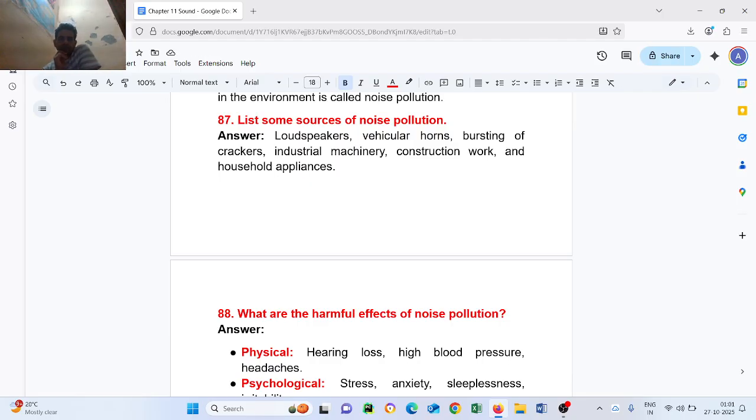What are some sources of noise pollution? Loudspeakers, vehicular horns, bursting of crackers, industrial machinery, construction work, and household appliances. Question number 88. What are the harmful effects of noise pollution? Physical effects: hearing loss, high blood pressure, headache. Psychological stress, anxiety, sleepiness.